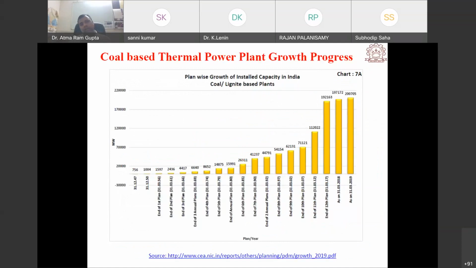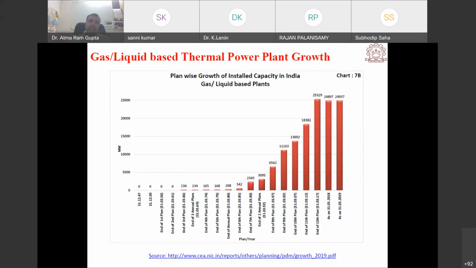Okay, so now the coal-based power plant. If you see the growth of coal-based power plants as per the 5 year plans after independence, at the time of independence only 756 megawatt power plant was there, and at the end of 2019, it is 200 gigawatt. So this is the coal-based thermal power plant growth as per the 5 year plan.